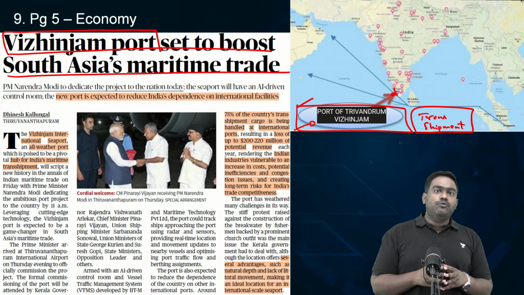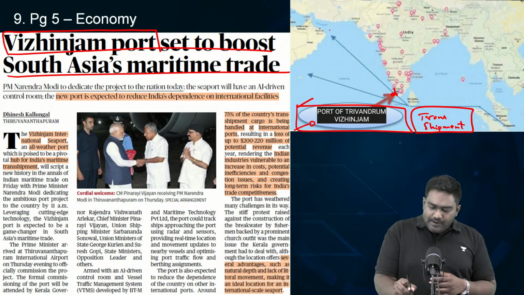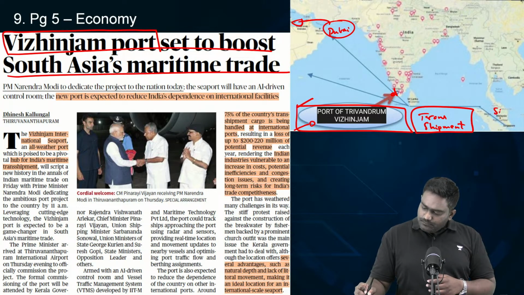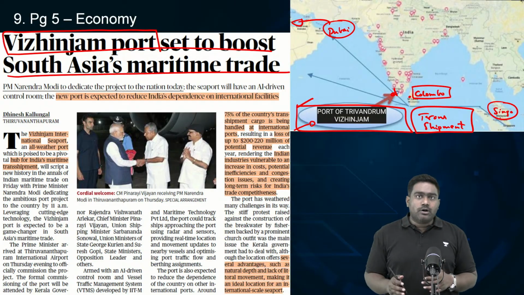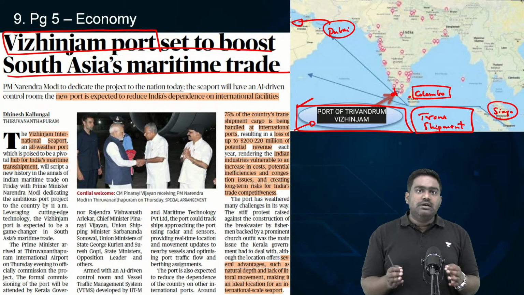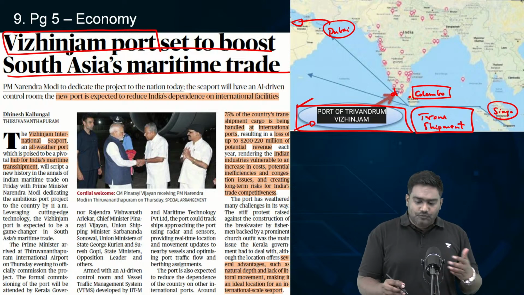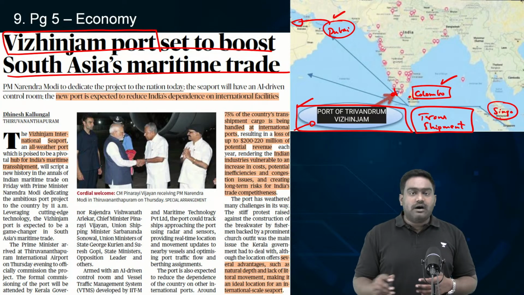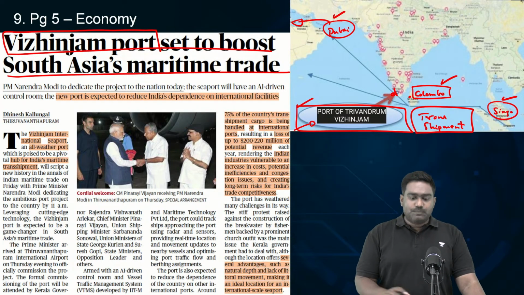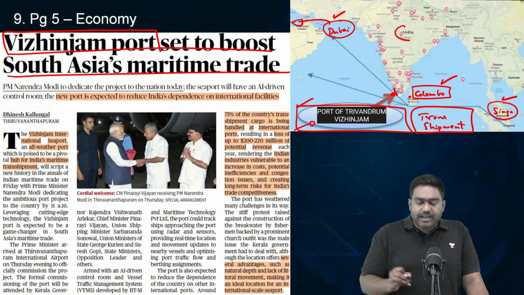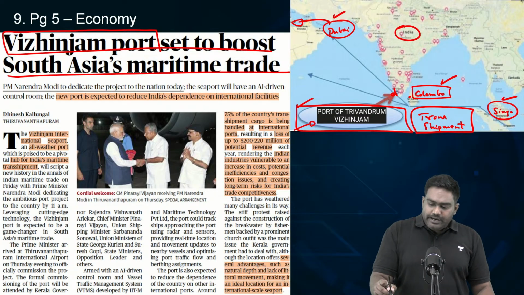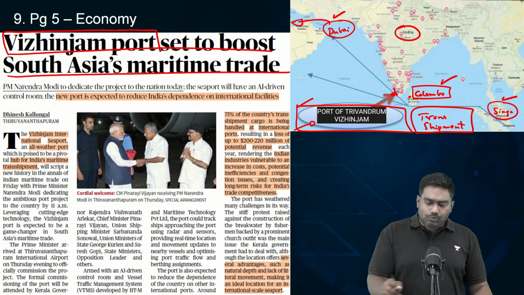So today in the world, there are few major transshipment facilities. For example, Dubai, then Singapore, even Colombo for that matter, in our neighboring country, Sri Lanka. The transshipment facilities at Dubai, Colombo, Singapore, they are considered to be one of the most world renowned transshipment facilities. They're known for their superior logistics, superior state of the art infrastructure. So most of the goods passing through the Indo-Pacific pass through Dubai, Colombo, Singapore route. Lot of India's trade, India's imports, exports, right? They get transshipped either from Colombo or Singapore or Dubai.